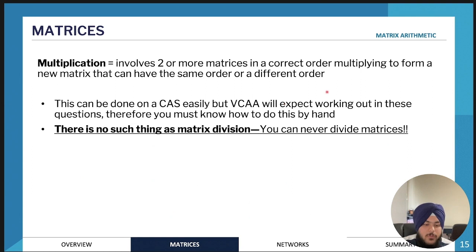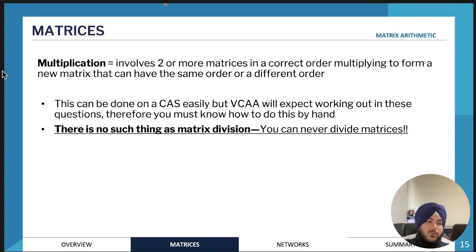Okay, so next we'll move on to matrix multiplication. Matrix multiplication is a little bit different, but essentially it can be done on your CAS, and VCAA will usually, most of the time, not expect you to do it by hand. But it's really important to be able to do it by hand, and I'll show you why that's the case.